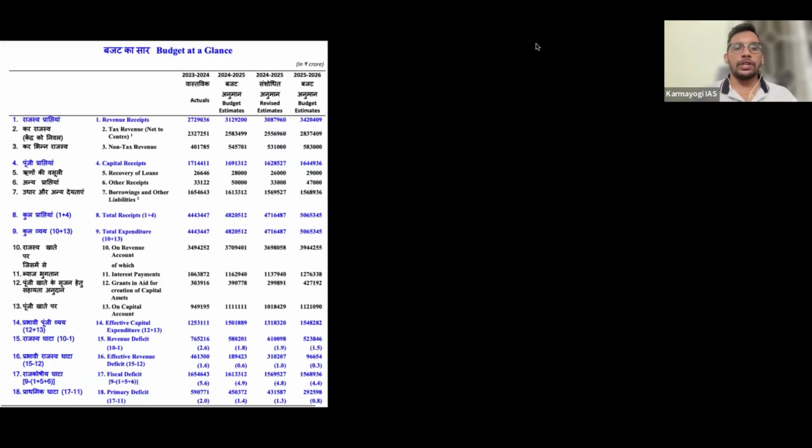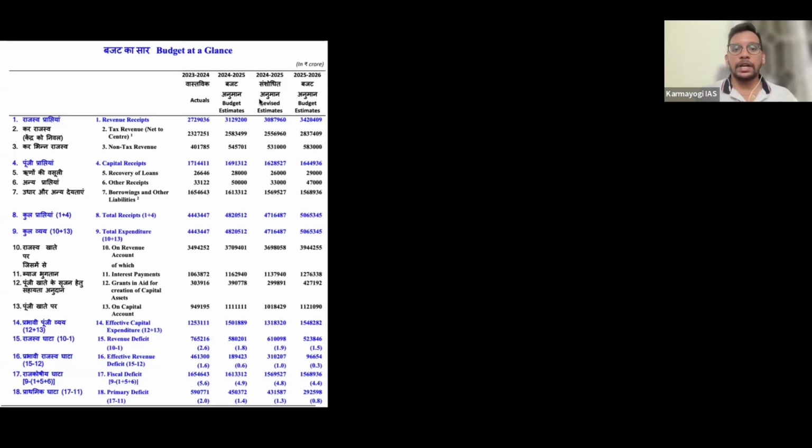Now let's briefly see this as well. I'll show you about the discussion. This is the budget of 2025-26. So you can see here actual figures of 2023-24. That means all the details that's been given. We will discuss this at the end, don't worry. Just to make you understand, this is the actual figures where the final figures are available and it's been put. And then 2024-25, last year when they have proposed, this was the budget estimates, right? What we are going to spend, how we are going to collect the tax. This was the estimate.